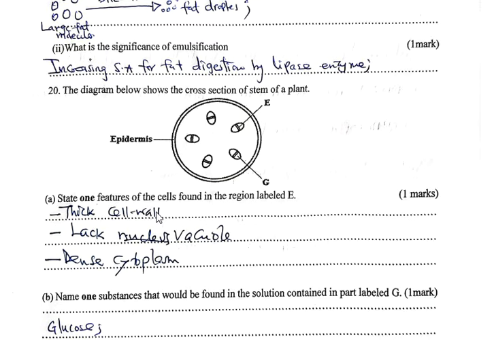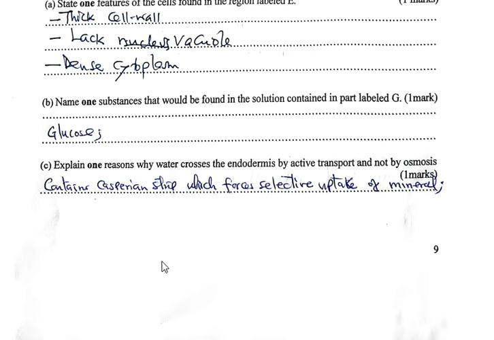Then in the cambium, we have active division of cells, or rapid mitotic division. Cells are rapidly dividing. They're asking one feature of the cells. They have a dense cytoplasm. They lack a vacuole. They have a thick cell wall, and also they have numerous mitochondria to provide energy for the division of cells.